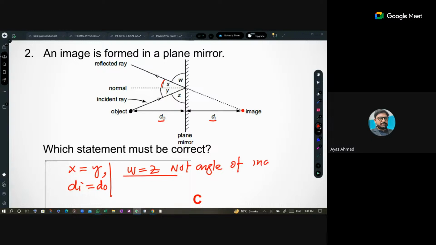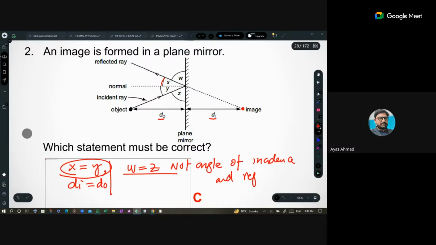Angle of incidence and angle of reflection. But these are angle of incidence and reflection, right? Is it clear? Yes, sir.